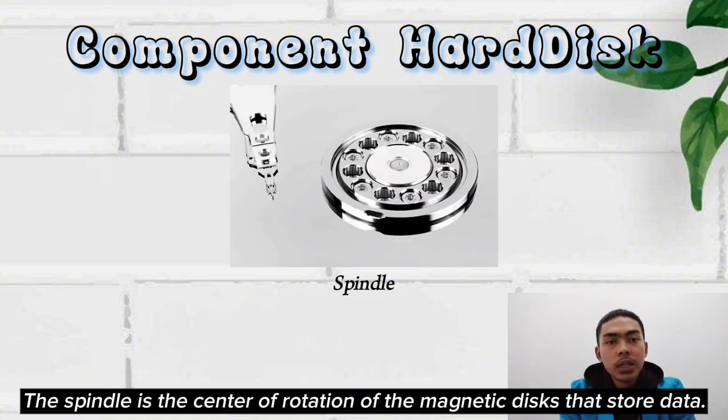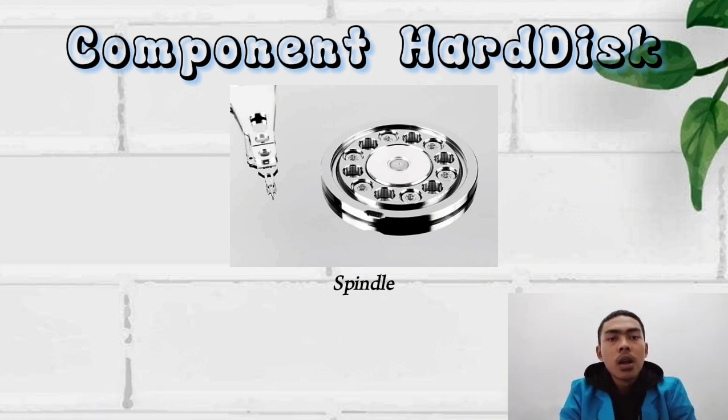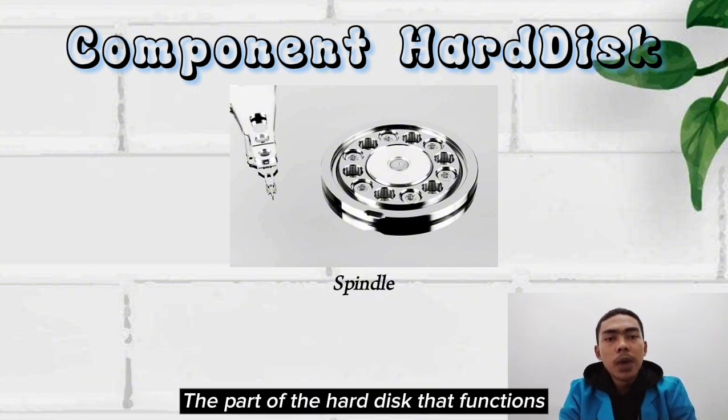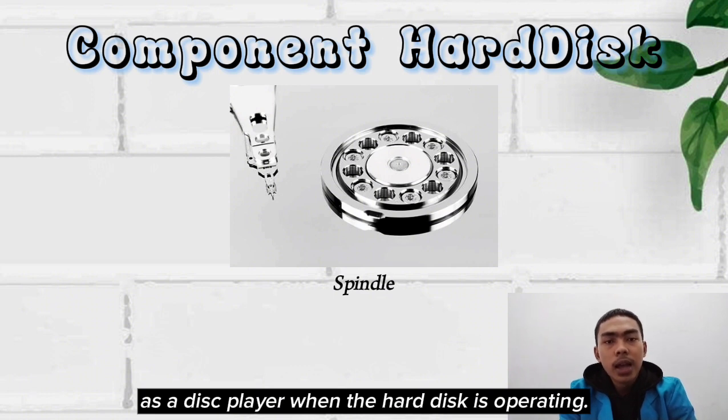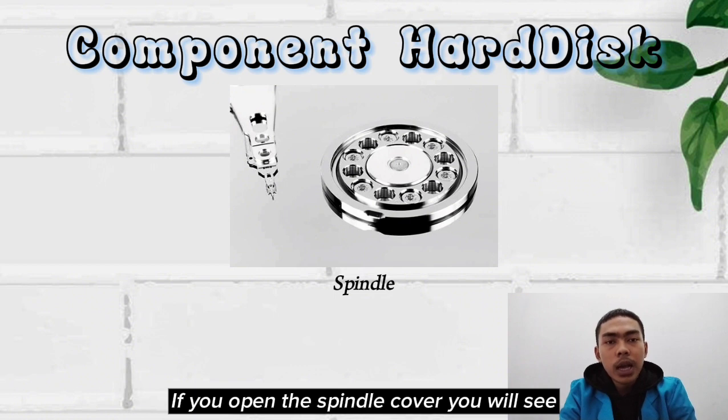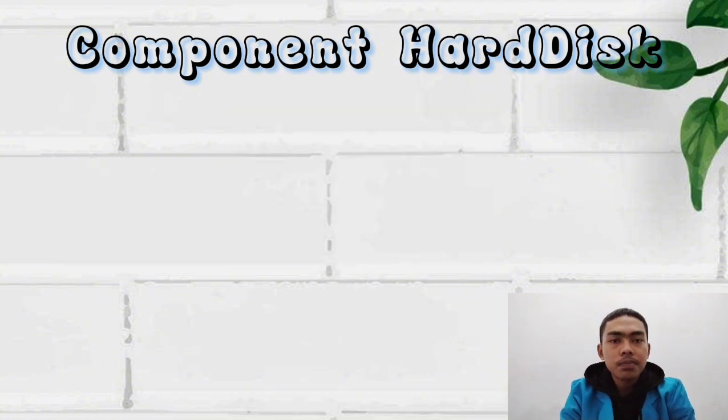Number 2. Spindle. The spindle is the center of rotation of the magnetic disk that stores data. This hard disk component rotates quickly, so it must use high quality bearings. It is the part of the hard disk that functions as a disk player when the hard disk is operating. If you open the spindle cover, you will see the coil inside, several coils of cable.